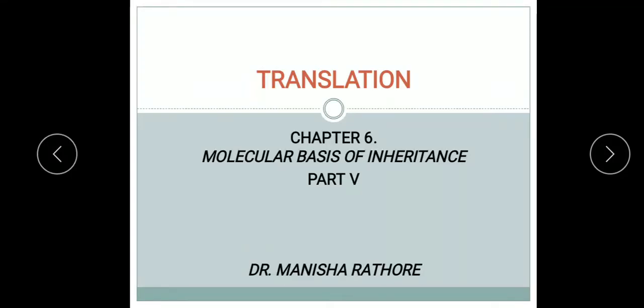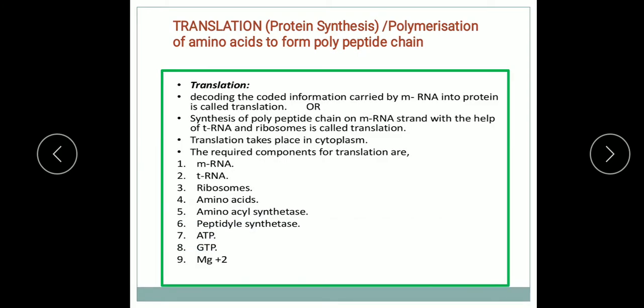In the previous lecture, I explained the process of transcription, that is the synthesis of mRNA from DNA. Now this mRNA contains information which is brought from the DNA, and this information is further translated in the form of polypeptide chain. So that process is the translation, and we will study the translation in today's class.